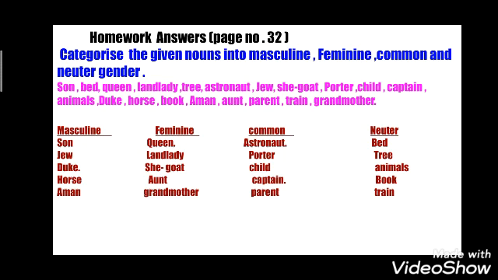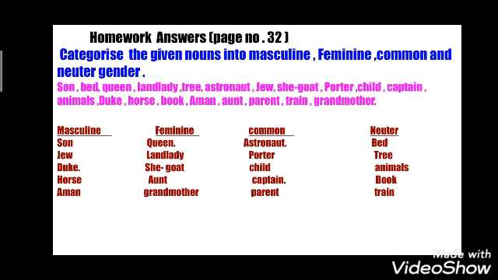The words given here are sun, bed, queen, landlady, tree, astronaut, Jew, she goat, potter, child, captain, animals, duke, horse, book, man, aunt, parent, train, grandmother. Now you have to categorize them into masculine, feminine, common and neuter gender. So what are the masculine genders? The gender which indicates boy or male. The words are son, Jew, duke, horse, man.